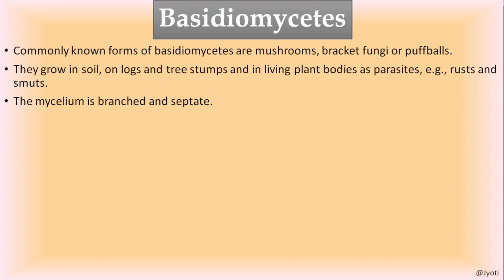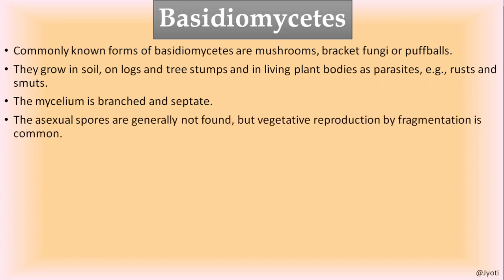See here, the mycelium is septate, that is cross wall is present. That means no coenocytic condition is there. The asexual spores are generally not found, but vegetative reproduction takes place by fragmentation. So here there is no asexual reproduction, but vegetative reproduction by fragmentation is there.